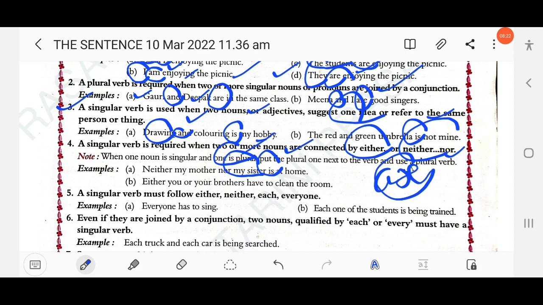So you have to remember, if the sentence is joined by either or, neither nor, you have to follow the second one. Here, either you or your brothers: your brothers is plural, so have is used, not has.